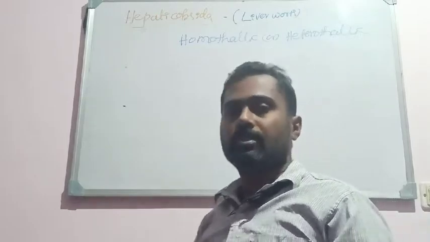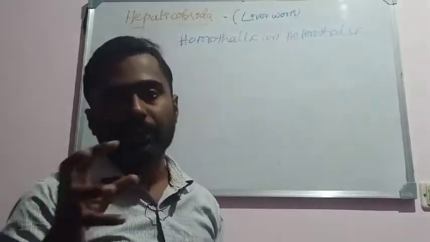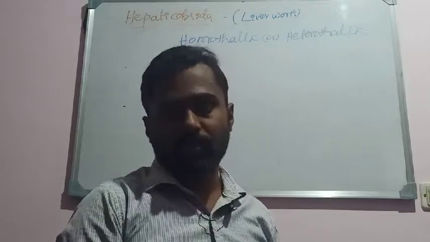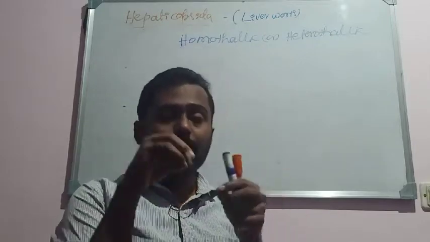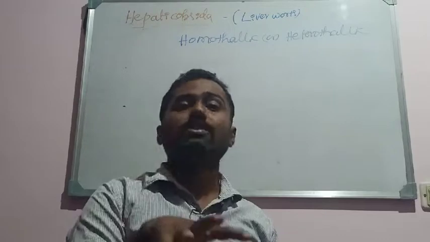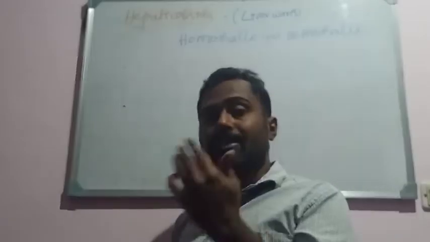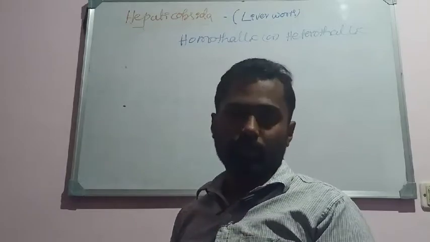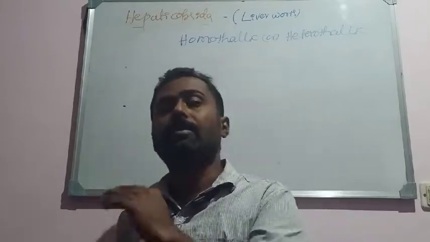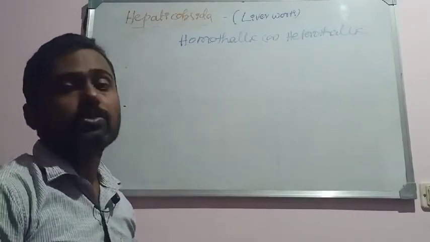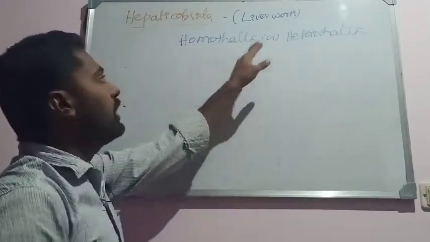Monoecious means bisexual. It means both the male and female sex organs develop on the same thallus. Such a condition is said to be monoecious. Mono means the same thallus or the same plant body bears both the sex organs. Whereas dioecious, or unisexual, is where the sex organs develop on two different plant bodies. The male plant is separate and the female plant is separate, just like in Marchantia.